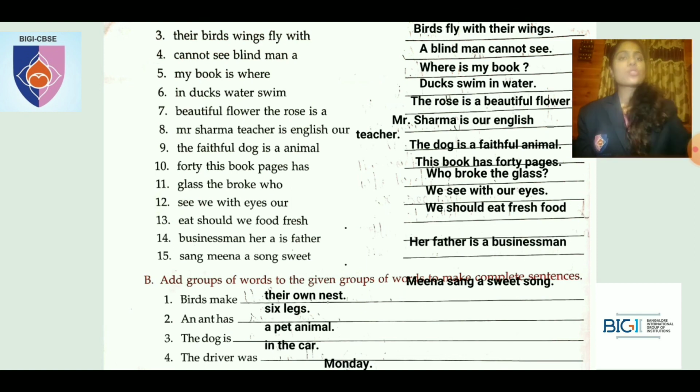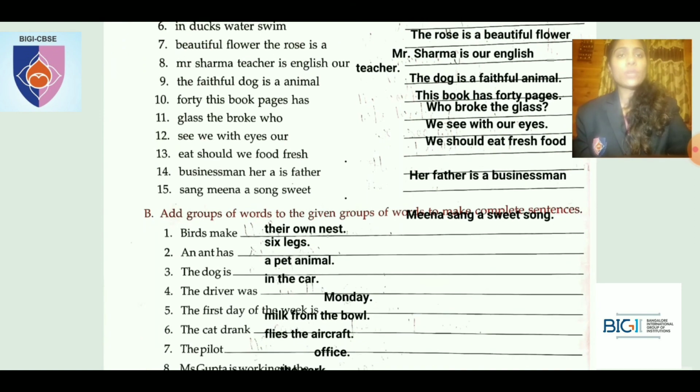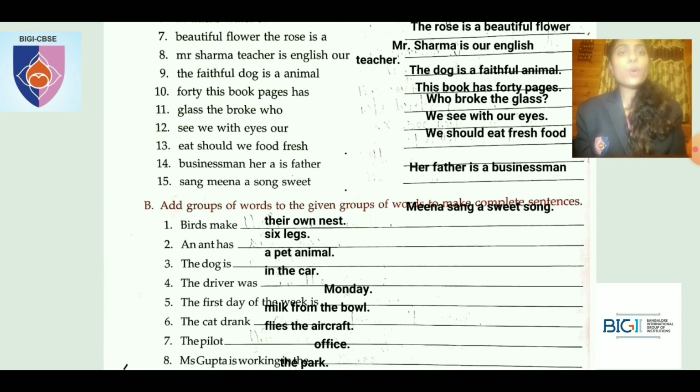Okay. So let's go to the next main, students, that is add group of words to a given group of words to make a complete sentence. So they've already given few words, so we'll have to add few more words to make it a complete sentence. Okay. Birds make their own nest. Full stop. Birds make their own nest.